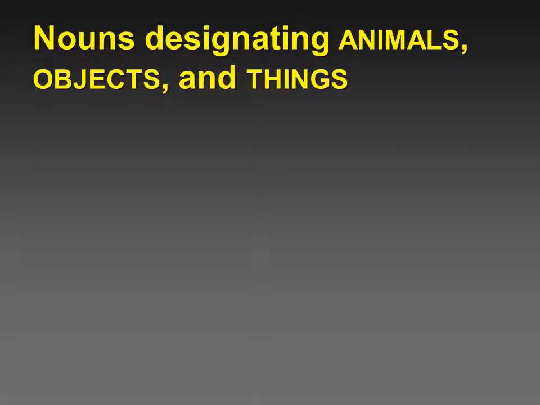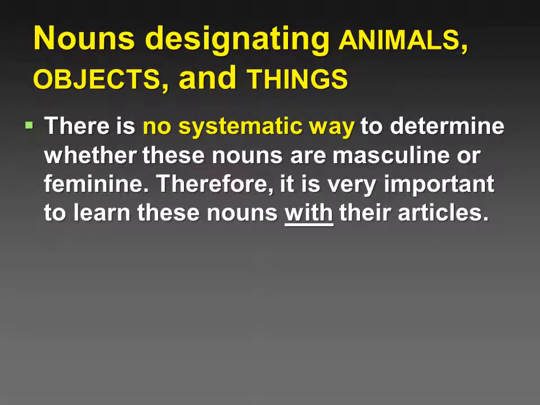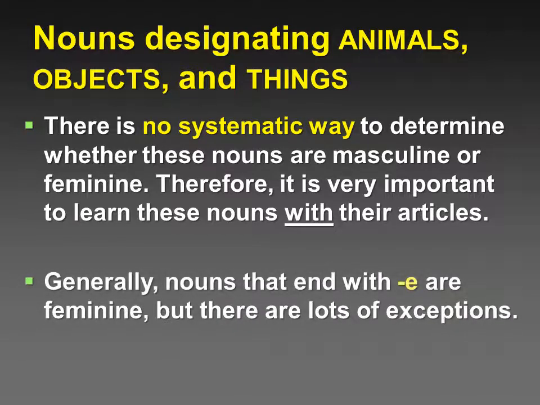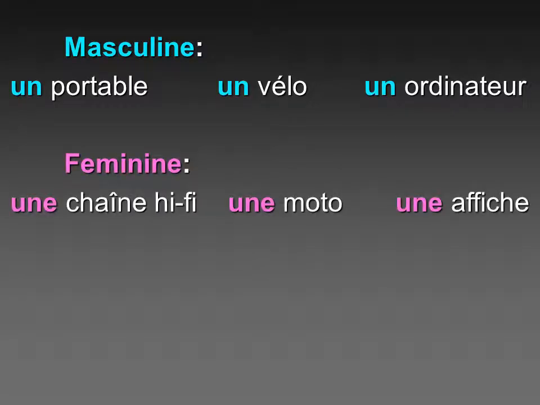Let's look at nouns designating animals, objects, and things. There's no way to determine whether these are masculine or feminine. Therefore, you just have to learn these nouns with their articles. Generally, nouns that end with an E are feminine, but there's lots of exceptions, so you cannot rely on that. Masculine, for instance, un portable, un vélo, un ordinateur. Some feminine nouns, une chaîne hi-fi, une moto, une affiche.